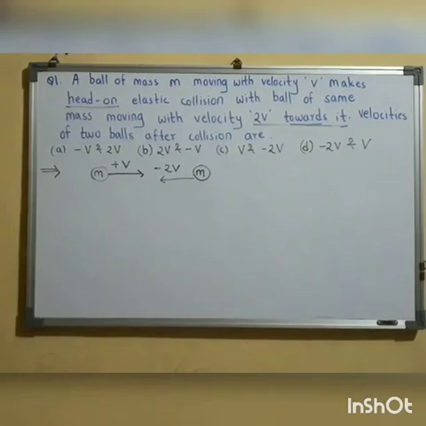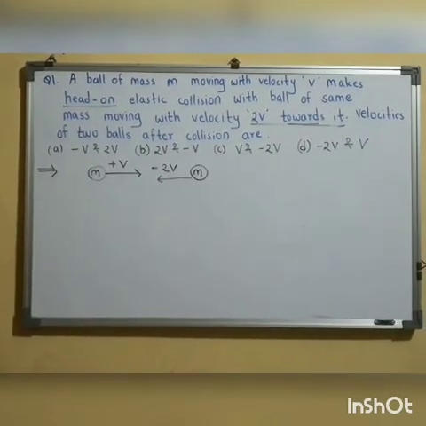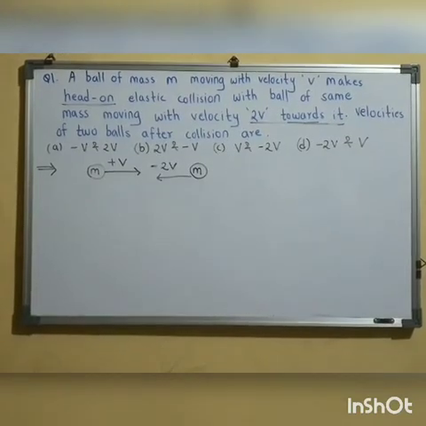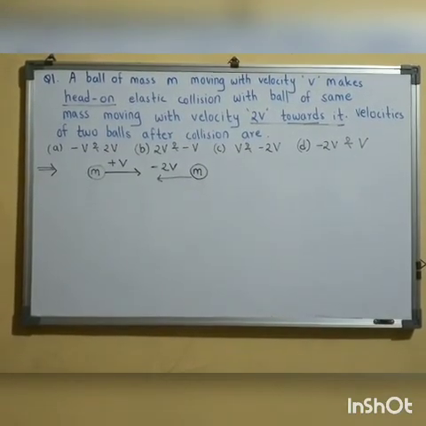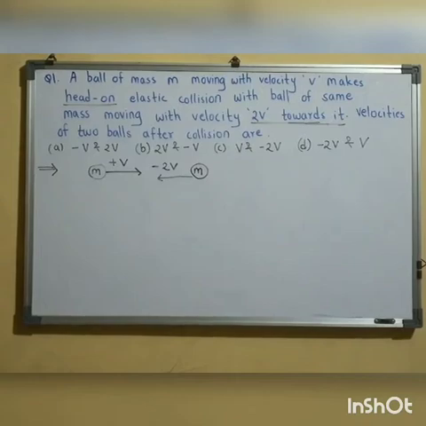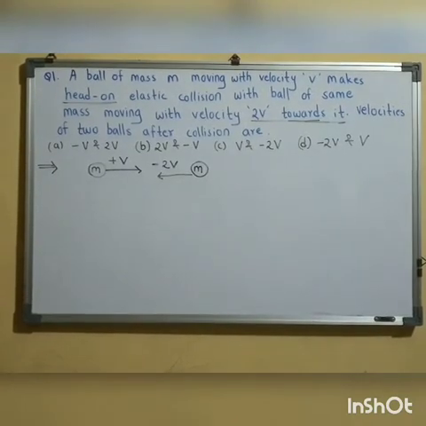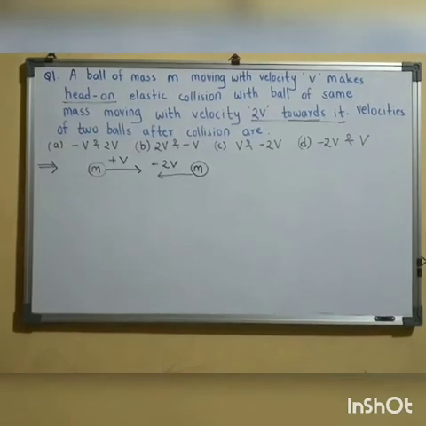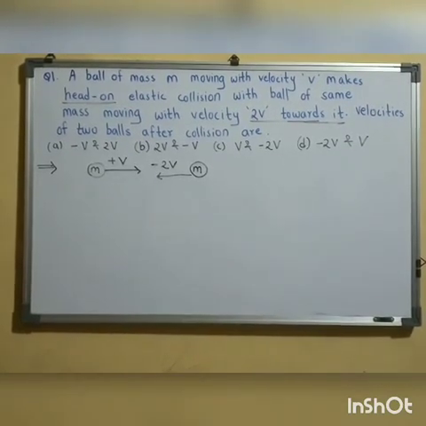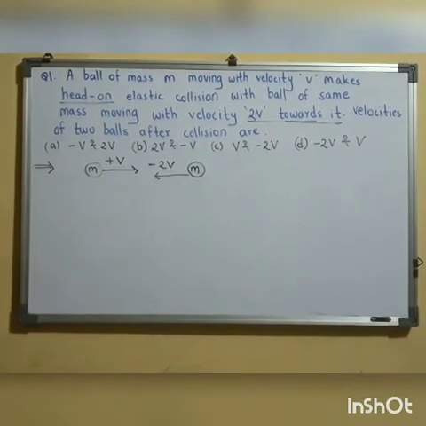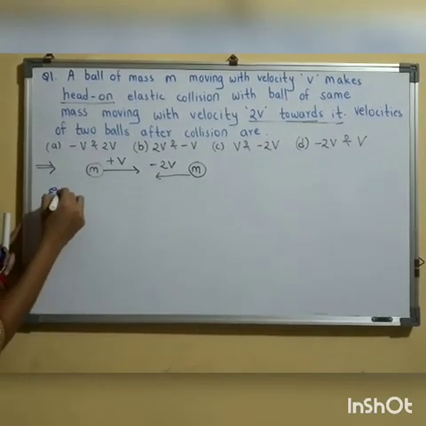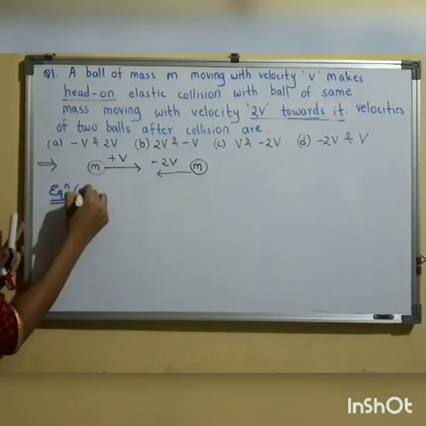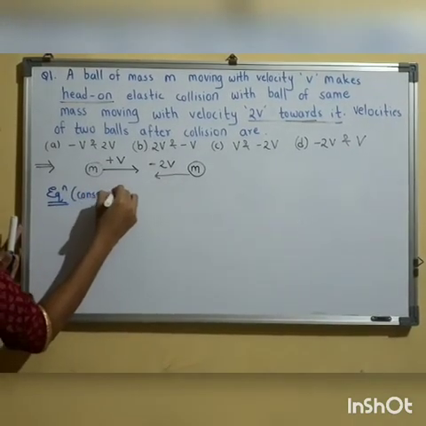Now while solving any question related to elastic collision, we have three equations: conservation of momentum, kinetic energy conservation, and relative velocity of approach equal to relative velocity of separation. For solving any question, I suggest we use only equation number 1 and equation number 3. That is sufficient to solve any question related to elastic collision. Equation number 1 is conservation of momentum.